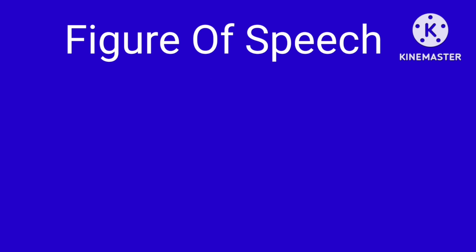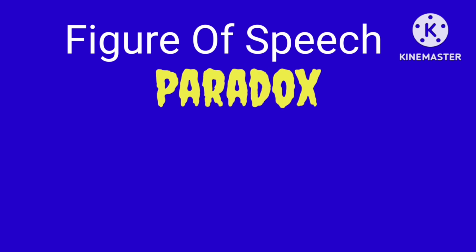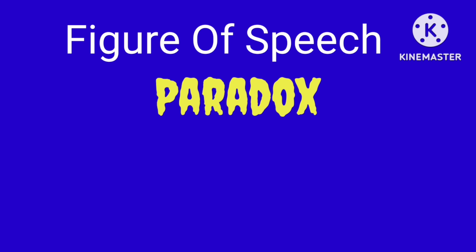Now we will go to our next figure of speech, and that is paradox. So what is paradox? A paradox is a figure of speech which shows contradiction. Contradiction means oppositeness, and also it shows disagreement, but is actually true and gives true definition.